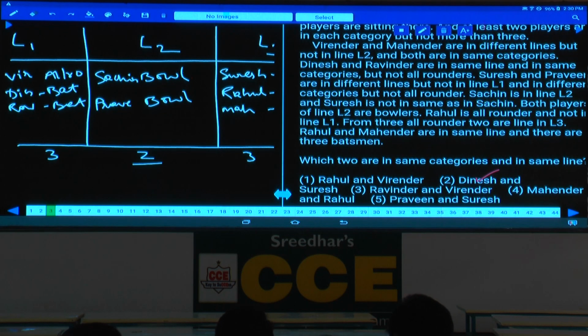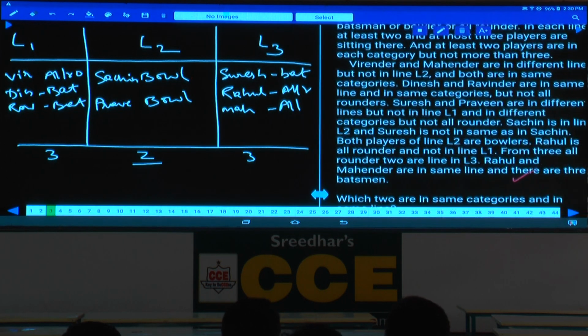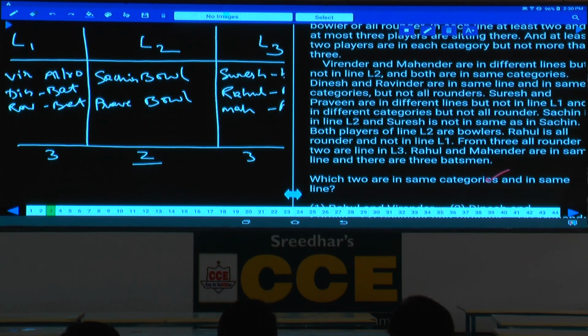Then what about question number 3? Which two are in the same category and in the same line? Rahul and Virender are in two different lines, so it cannot be your answer. Dinesh and Suresh are also in two different lines. Ravindra and Virender are in the same line, but they belong to different categories: one is an all-rounder and the other a batsman. Mahendra and Rahul belong to the same line, L3, and both are all-rounders. Then what is your answer here? Choice 4 is the answer.